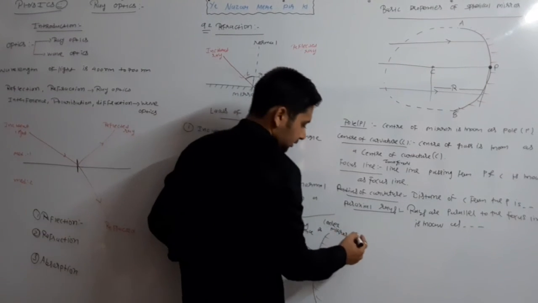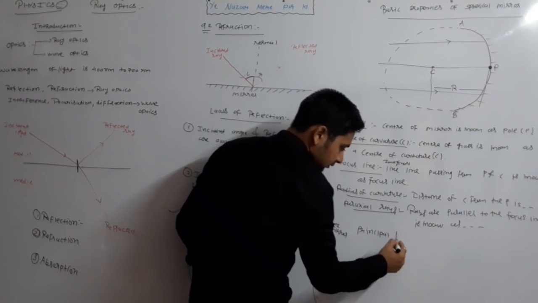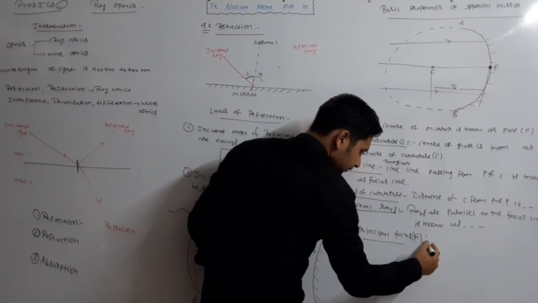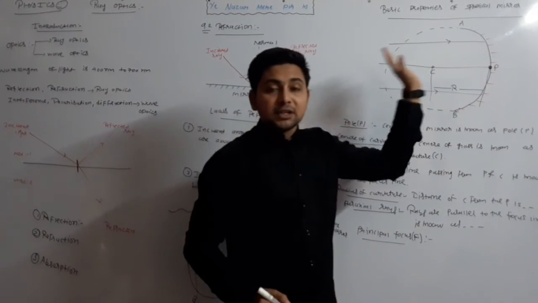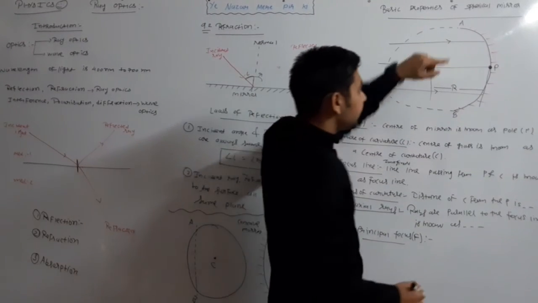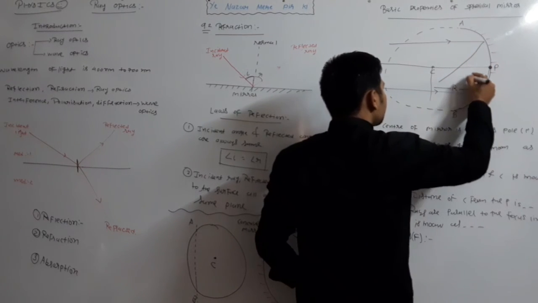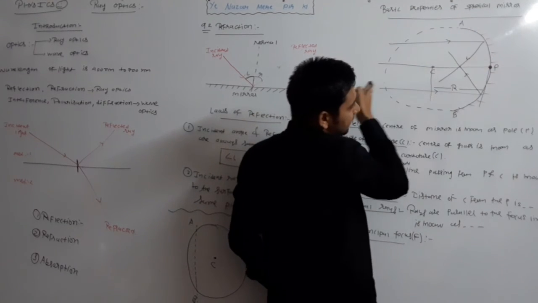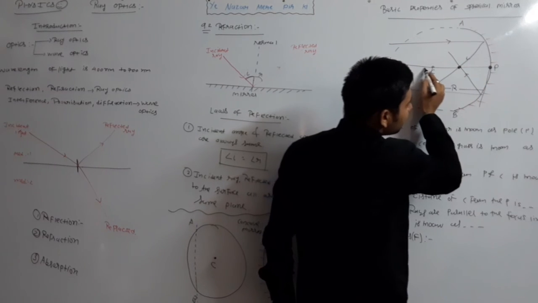Another term, principal focus, capital F. What is the principal focus? Paraxial rays are incident on the mirror, reflected back and concentrate at one point on the focus line.